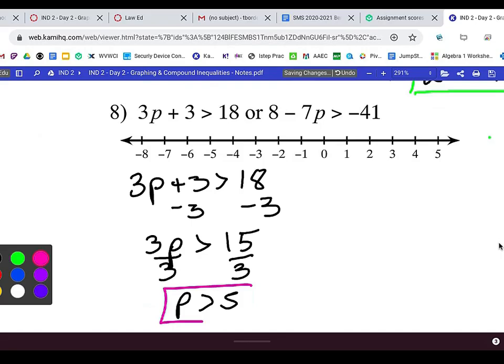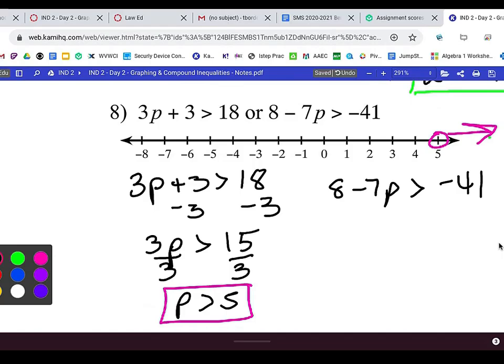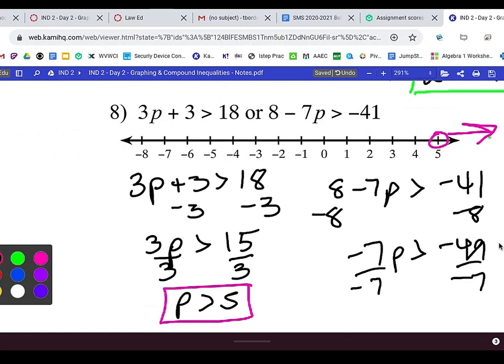Okay, I'm going to graph that one. At the 5, I'm going to go open, and it's all p's greater than, so I'm going to go this direction. And then on the other one, I've got 8 minus 7p is greater than negative 41. I'm going to subtract 8 and subtract 8, giving me negative 7p is greater than negative 49. I'm going to divide by negative 7. When I divide by a negative, I got to flip my sign. And I get p is less than negative 49 divided by negative 7, which is positive 7.